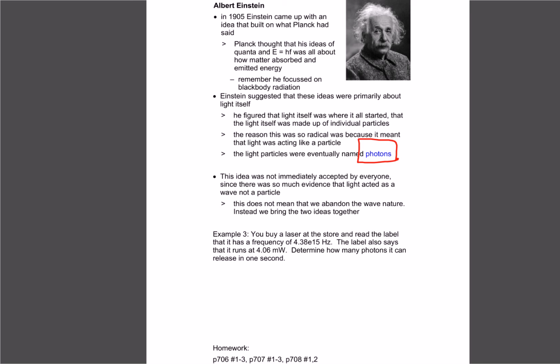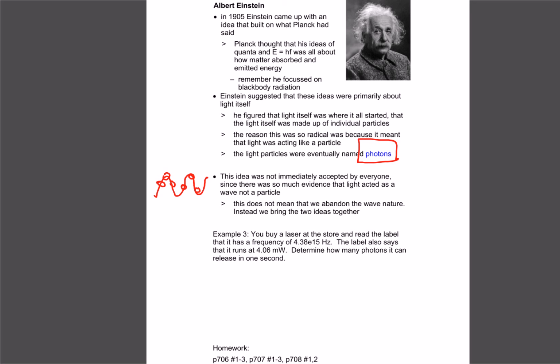Obviously, the science world didn't like that idea because they had just finished coming to the conclusion that light was a wave. But since his time, we now think of light as little particles that travel in a wave pattern. So we think of light as being photons, or particles, and they travel from one place to another as a wave. So it's kind of a combination of the two ideas.